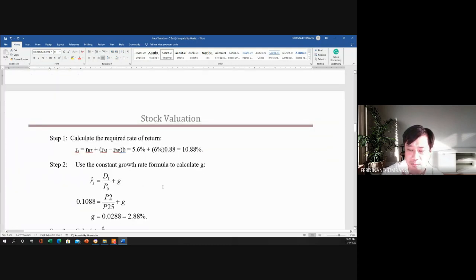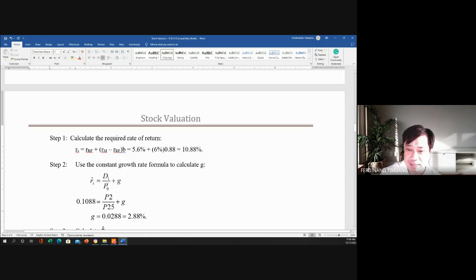So si G, to compute for that, we can compute for the growth rate using the required rate of return. No? So this formula. So, kaya makikita ninyo, yung required rate of return natin, pwedeng gamitin natin yung CAPM. Pwede rin natin gamitin itong formula na to para makuha naman natin yung G. No? So, ito rin yung formula for the required rate of return at saka ito. Di ba? Kaya lang dito sa formula na to, class, we cannot obtain the G. But we can obtain the required return. But the problem is we do not know the G.